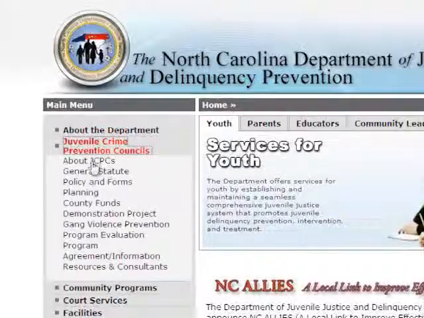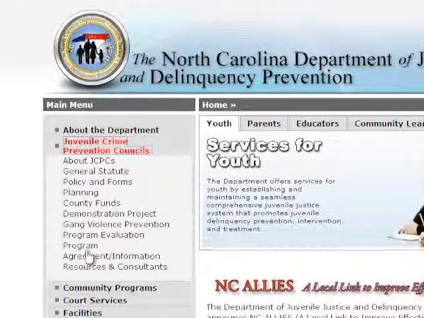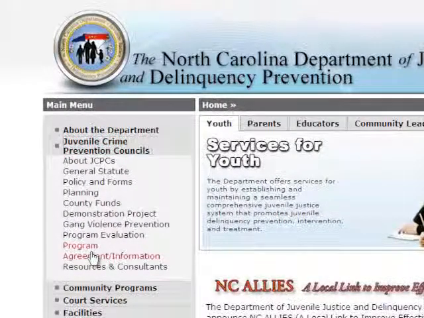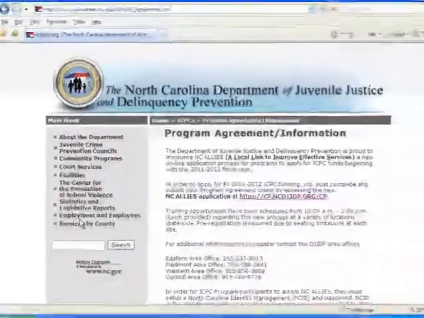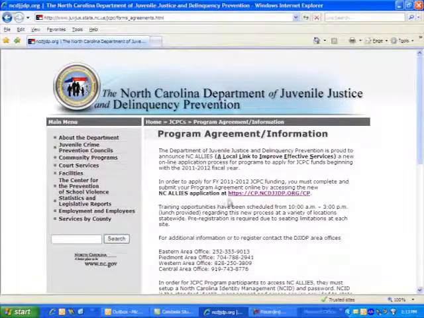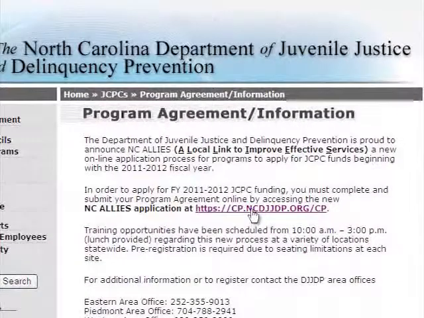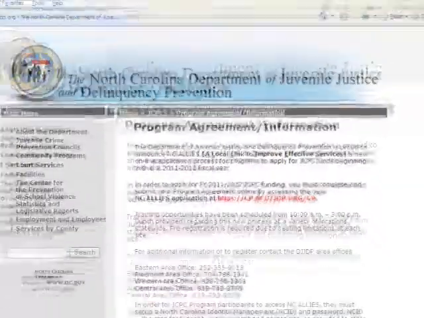Highlight Juvenile Crime Prevention Council Program Agreement Information. Click on Program Agreement Information. And you will notice here there is a link to get to NC Allies. So let's begin to register for NC Allies. Click on the link.